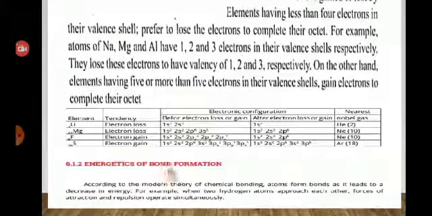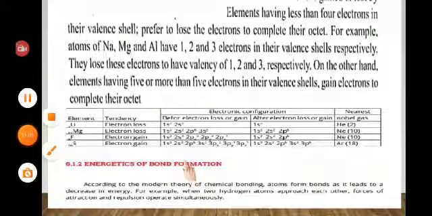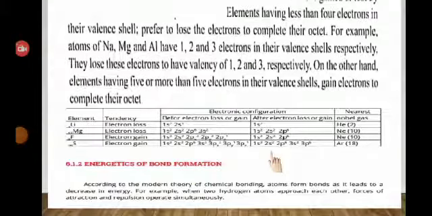Energetics of bond formation. Are you getting my point? Is it clear? Energetics of bond formation. In this topic, according to the modern theory of chemical bonding, atoms form bonds as it leads to a decrease in energy. For example, when two hydrogen atoms approach each other, forces of attraction and repulsion operate simultaneously.